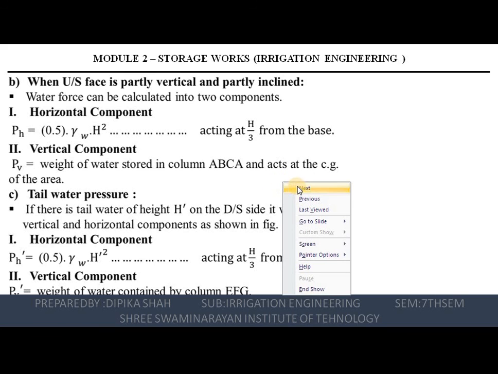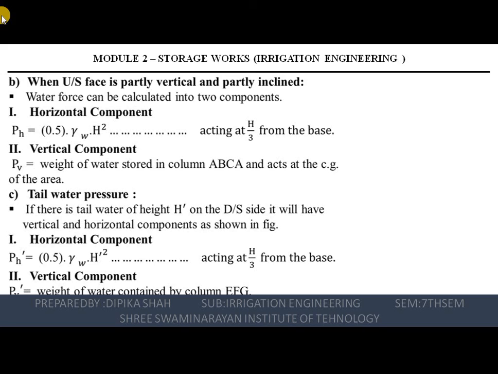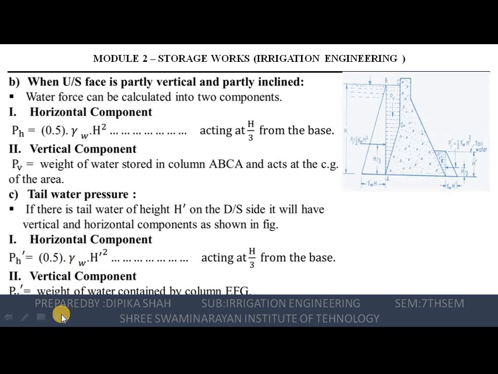CG of the area, and C is the tail water pressure. So if there is a tail water of height h on the downstream side, it will have a vertical and a horizontal component, right? So there are two components, vertical and horizontal. The horizontal component can be calculated by 0.5 gamma w into h square, we have already seen earlier, and for the vertical component we have to calculate PV dash, that is the weight of the water contained by the column EFG, right?